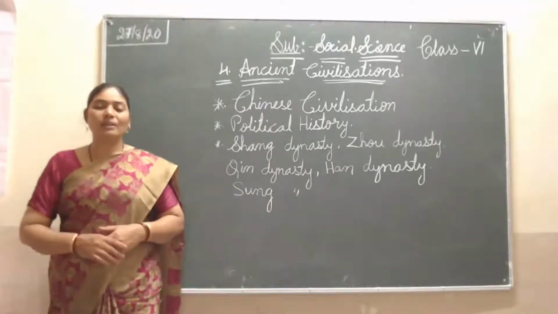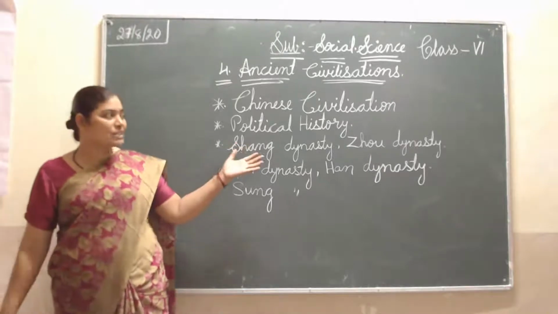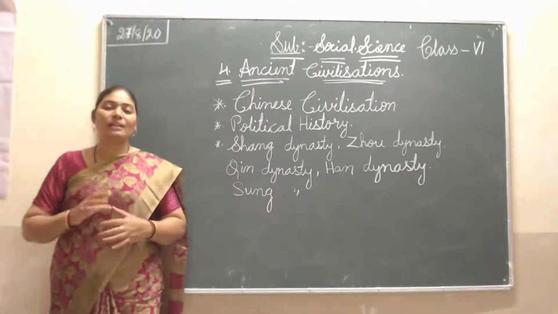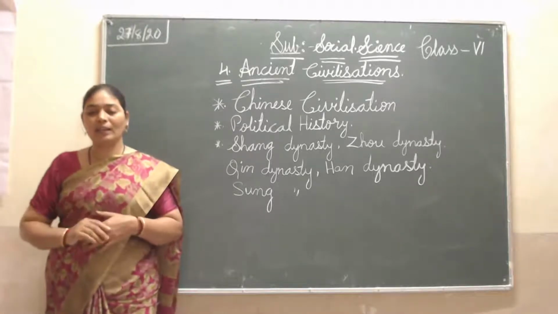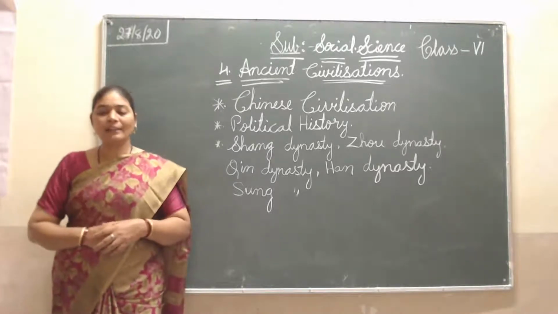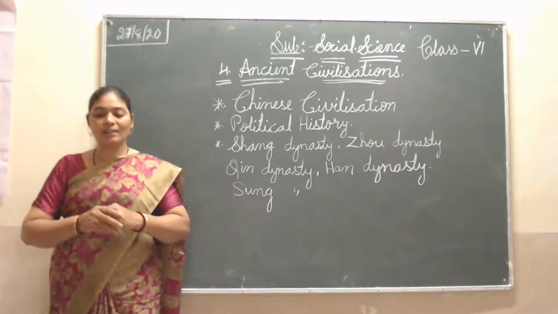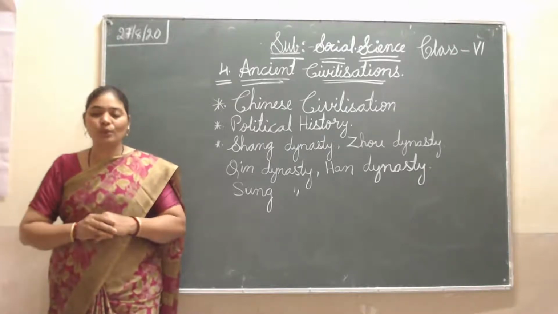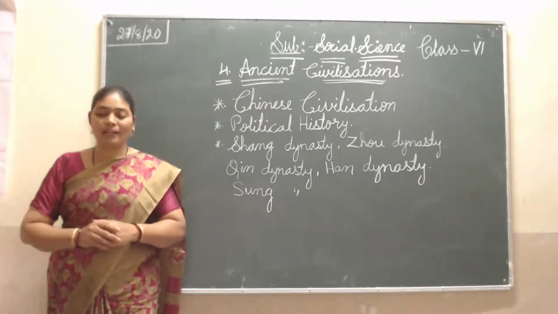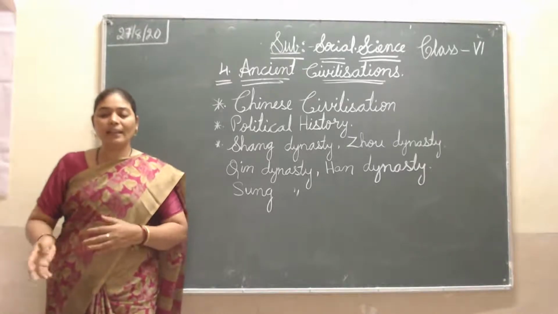Once again, this country China lies to the east of India, and these people are yellowish in color. They belong to the Mongolian family, and they were tribals before. Afterwards they slowly settled near the rivers, the Yangtze and Huangpu, and one more, the Yellow River, a very important river where the Chinese civilization started.